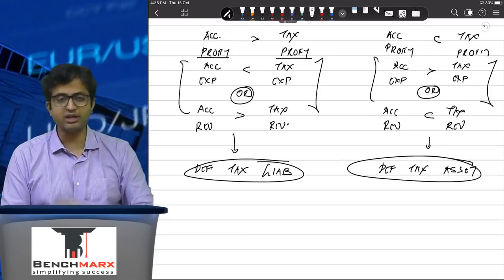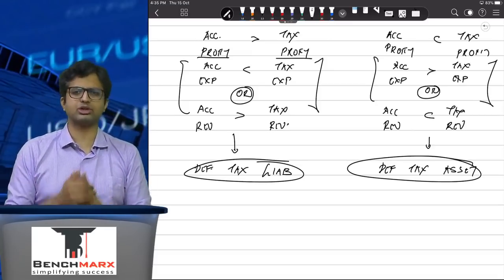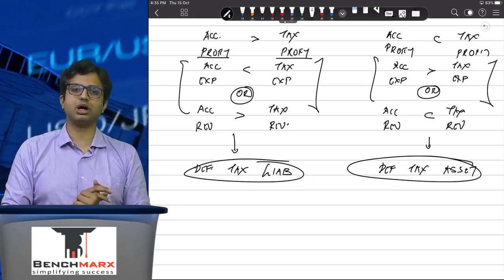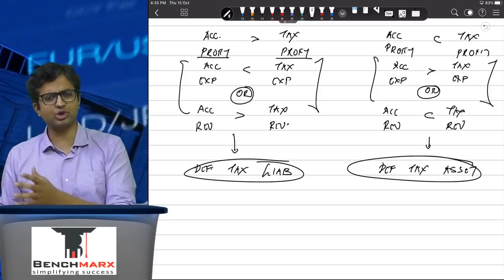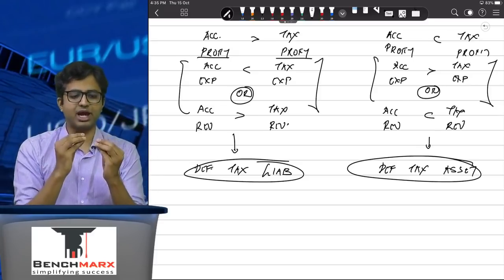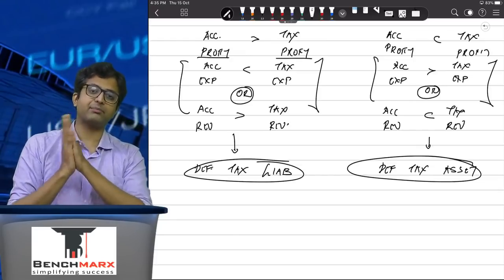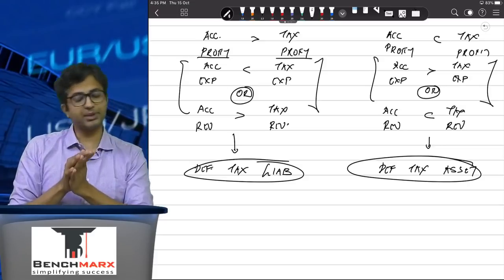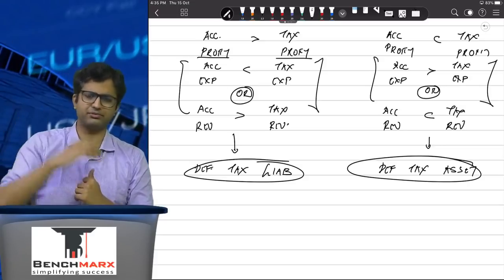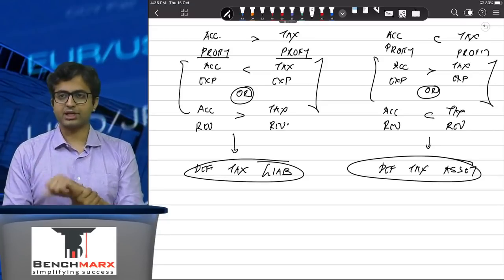For example, MAT, that is minimum alternative tax. As we have discussed, you will study MAT in detail at your final CA, but MAT is just a way of ensuring that the government keeps on getting regular revenue. You get a credit for MAT. What is MAT? You have to pay the higher of income tax or MAT. Let us say MAT is higher. In which case what will you have to pay? You will have to pay MAT. MAT is the MAT rate into book profits. That is a separate working as per section 115JB of the Income Tax Act. You'll have to pay that.